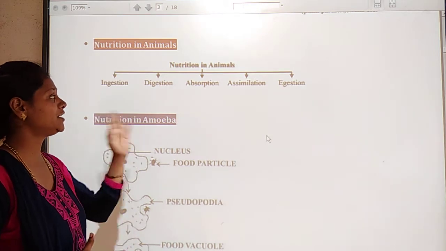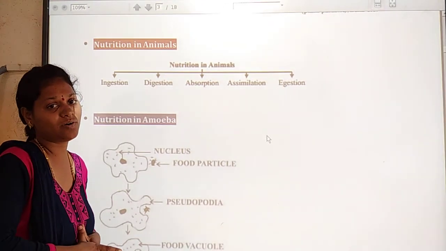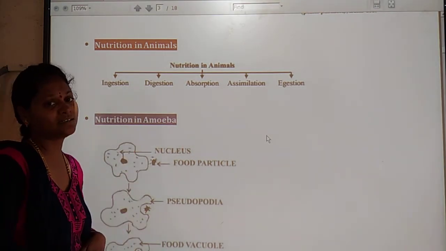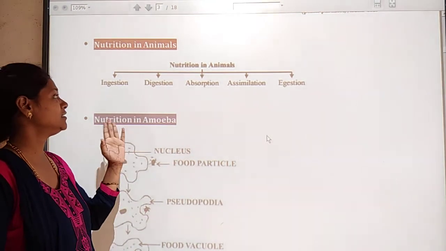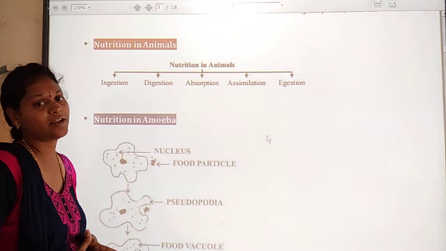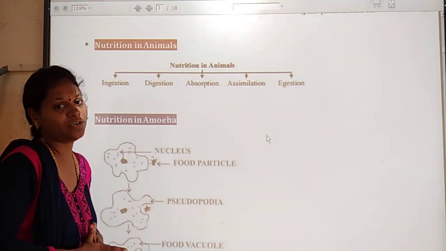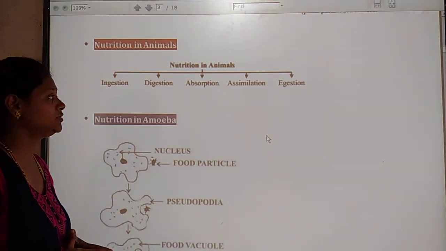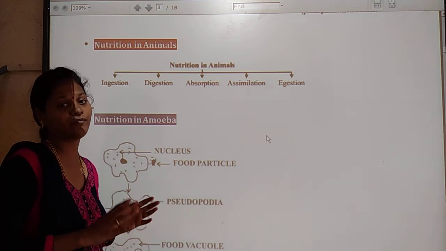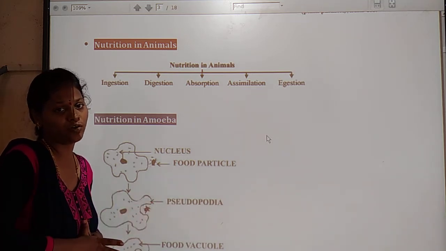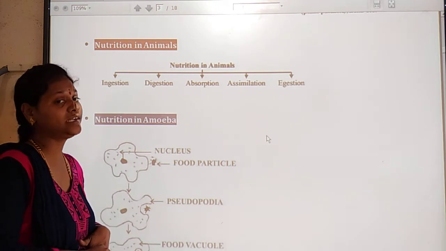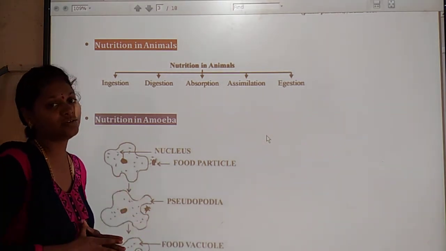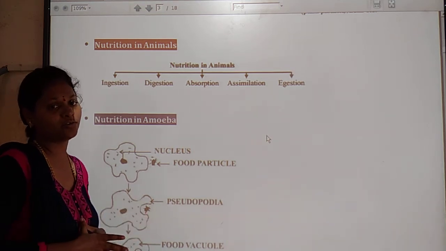Here the ingested food is digested in our body. ನಾವು ಆಹಾರವನ್ನು ತೆಗೆದುಕೊಂಡಾಗ ನಮ್ಮ ದೇಹದಲ್ಲಿ ಡೈಜೆಷನ್ ಪ್ರಕ್ರಿಯೆ ಸ್ಟಾರ್ಟ್ ಆಗುತ್ತೆ. The ingested food is digested in our body with the help of a physical process and also a chemical process. So how can the complex molecules of the food be converted into simpler molecules? With the help of the digestion process, the complex molecules of the food are converted into simpler or dissolved molecules of the food.